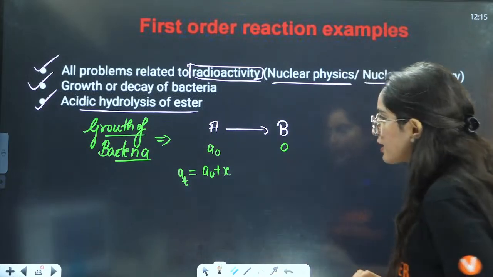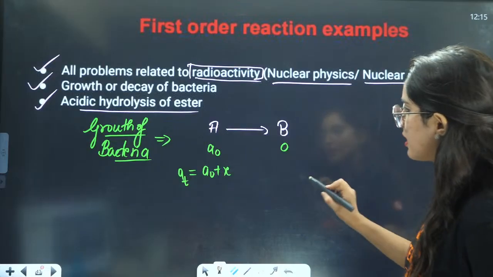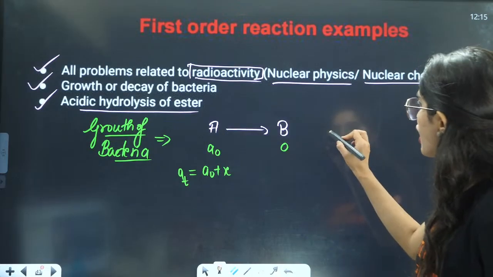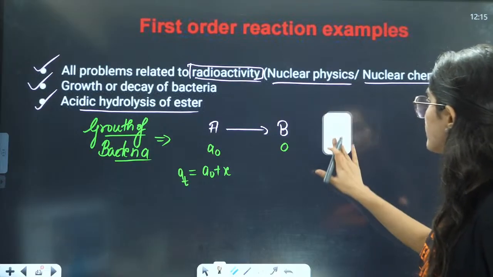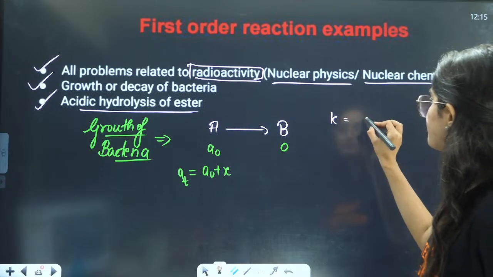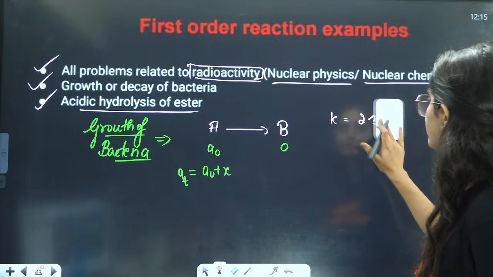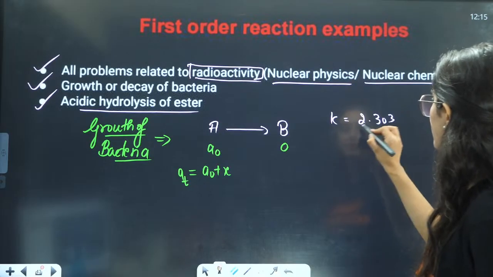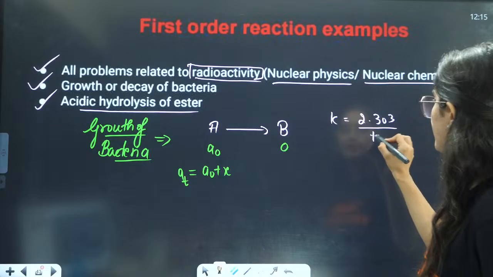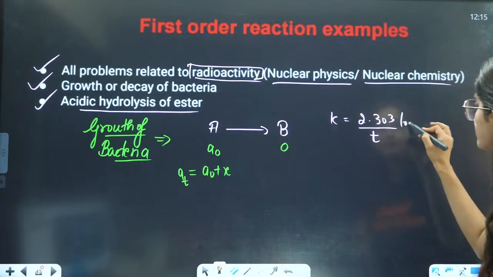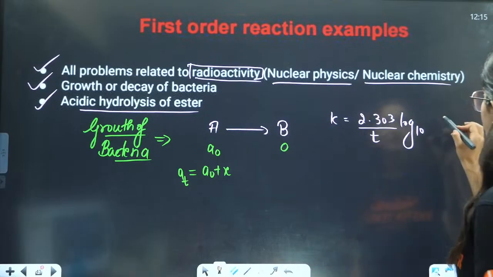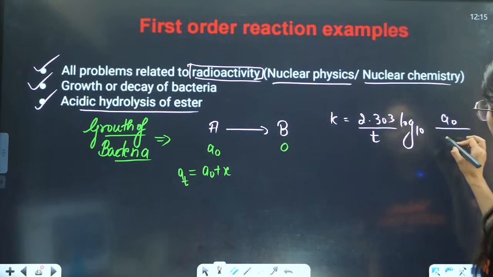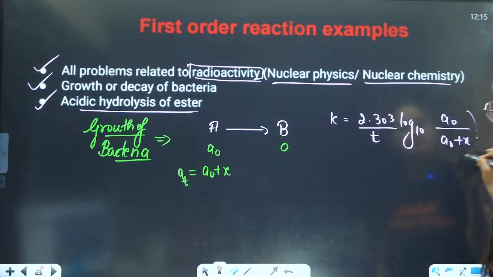Instead of this you will have A0 and this is your A0 plus X. So if you want to apply the formula, K is equals to 2.303 by t log base 10. What is the initial? Initial is A0. What is final? Final is A0 plus X.